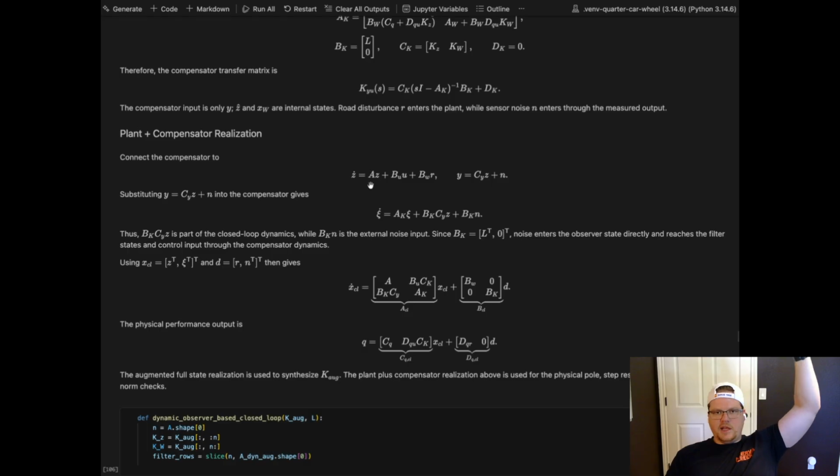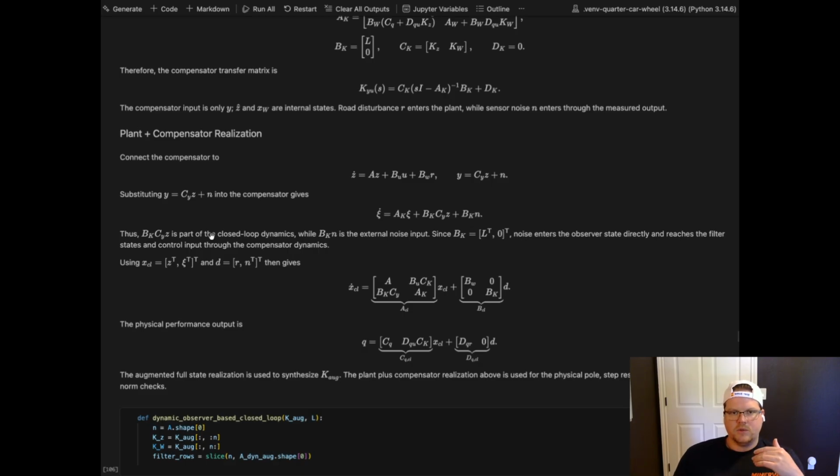So we have this plant dynamics, z dot equals Az plus BuU plus BwR, same form as above. Remember the output y is Cyz plus n, that Gaussian noise or just white noise, the sensor noise that we've introduced on the suspension and the body acceleration channels. Note that we've introduced that XE dot above, right? So our compensator dynamics is XE dot equals AK XE plus BK Cy z plus BK n.